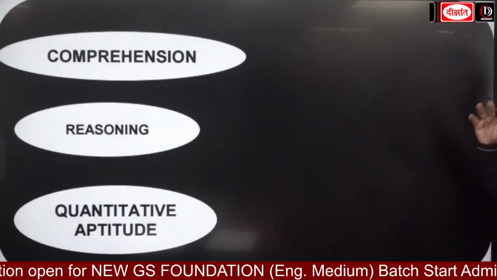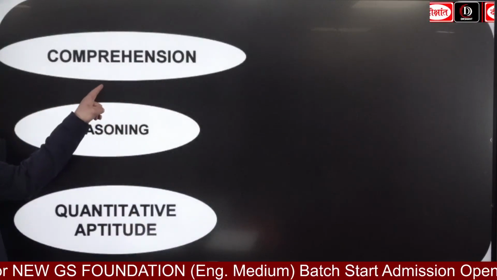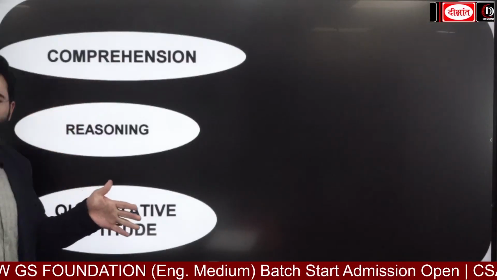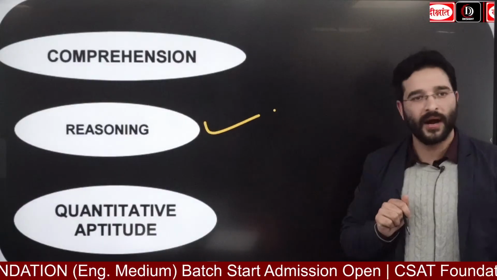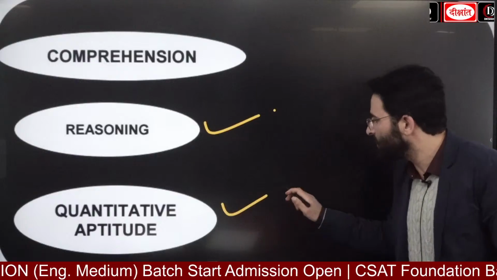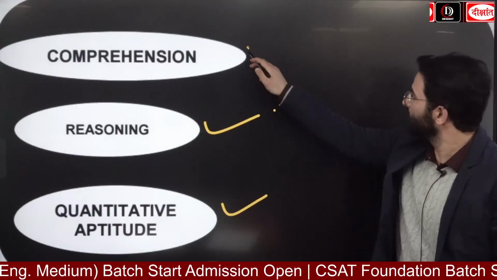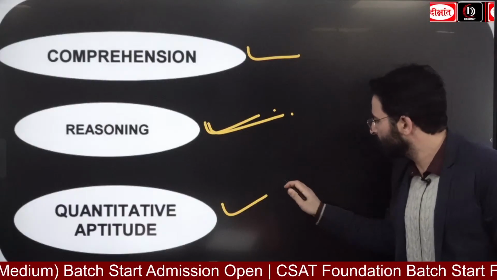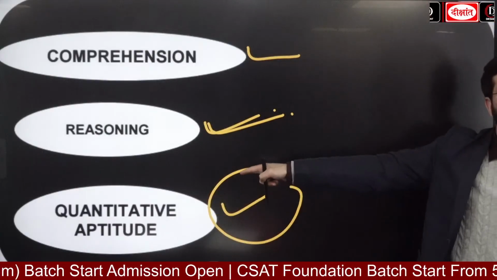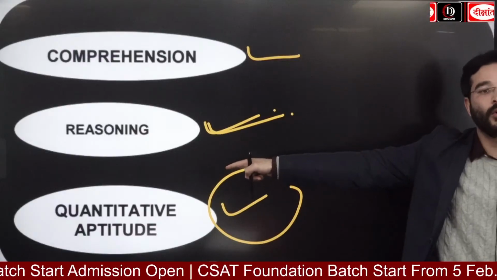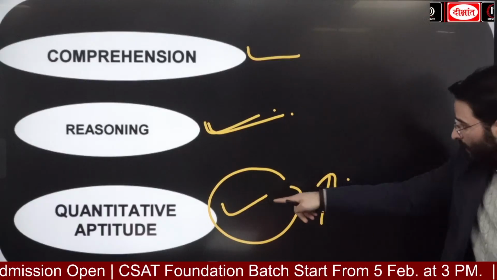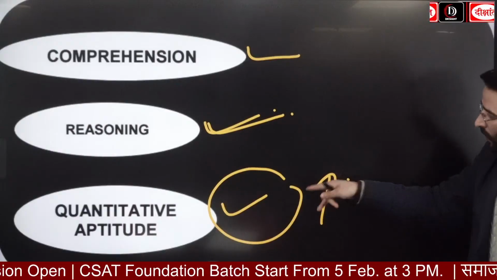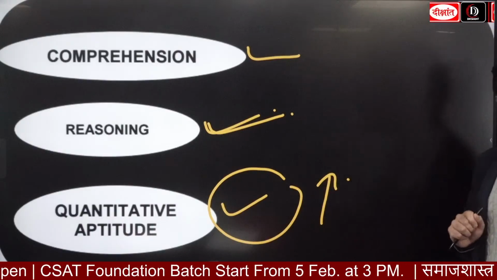ये आपका broad definition में देखने को मिलता है when I look at the syllabus. But when I look at this syllabus, guys, mostly यहाँ पे तीन ही broad divisions है. First, it is going to be the reading comprehension. Here you are going to have a passage, and then you have to solve those passages. Second, it is going to be this reasoning part, and then third, this quantitative aptitude portion. This is going to be easy, and even this is going to be easy. What people are scared of? They are scared of quantitative aptitude, जो आपका maths portion रहता है. And most of the times, what I have seen, जब quantitative aptitude से ज्यादा questions आते हैं, mostly लोगों को लगता है the CSAT paper was tough.